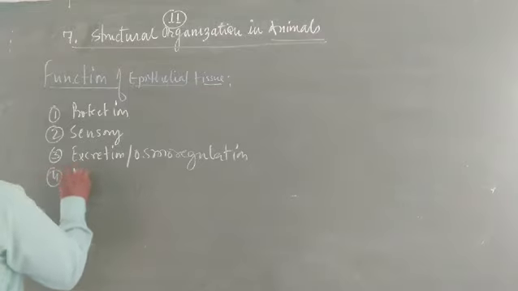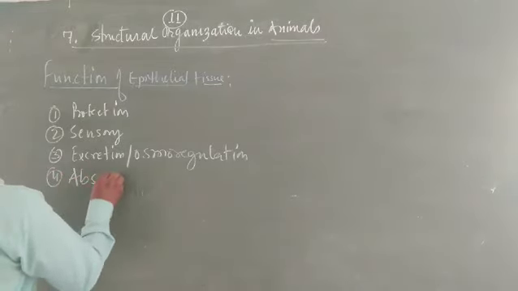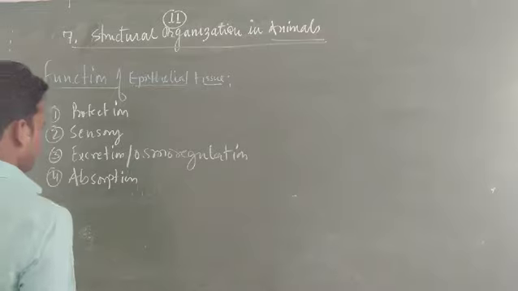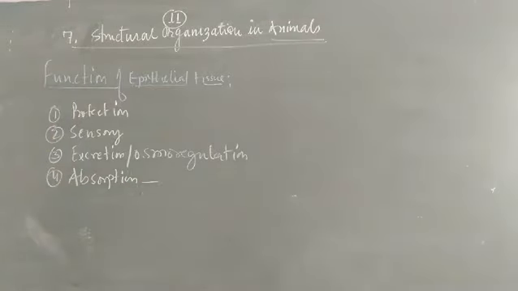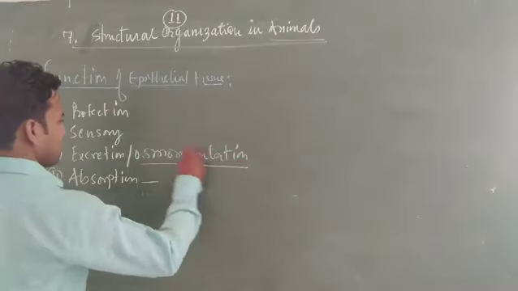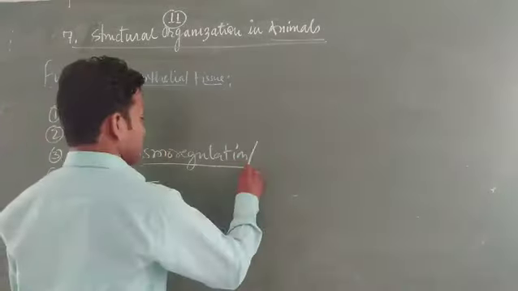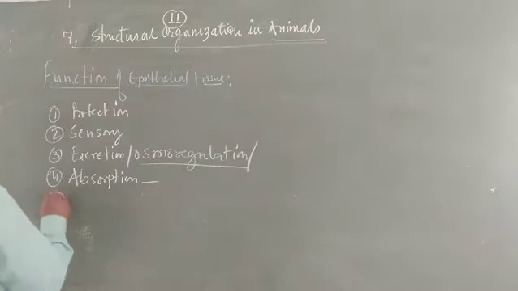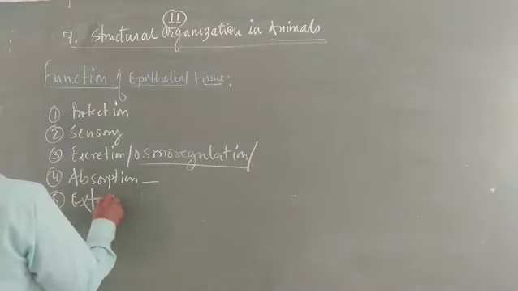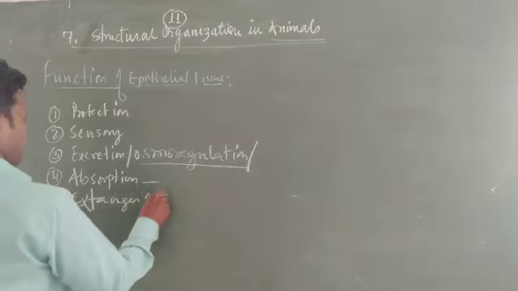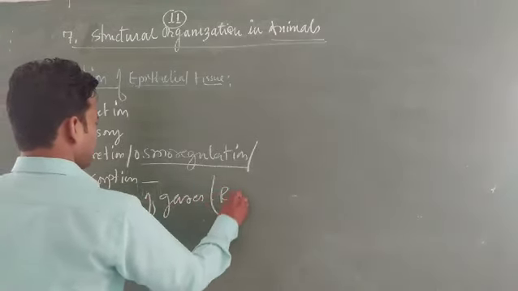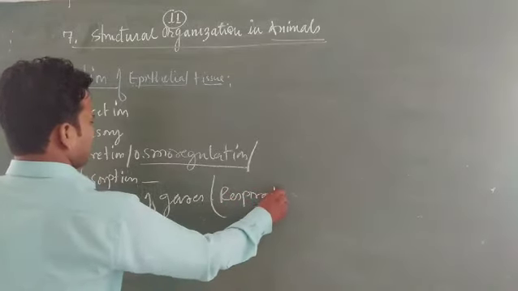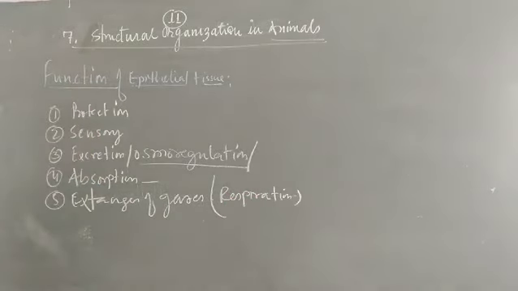Fourth one is absorption, because the lining of the inner wall of the alimentary canal performs absorption, absorbing digested food materials. Osmoregulation, and next, the fifth, exchange of gases, especially respiration, is also performed by epithelial tissues.